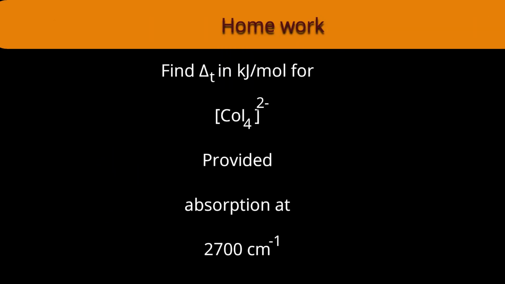As a homework question for you, find the delta T value for the CoI4 2- tetrahedral complex, provided the energy of absorption is 2700 per centimeter. Here the data is given in terms of per centimeter. Put the value in the proper formula and find the answer. I am waiting for your answer. Write only the answer in the comment box.